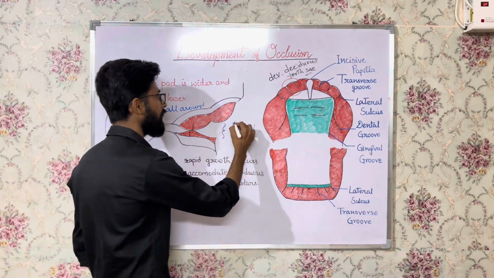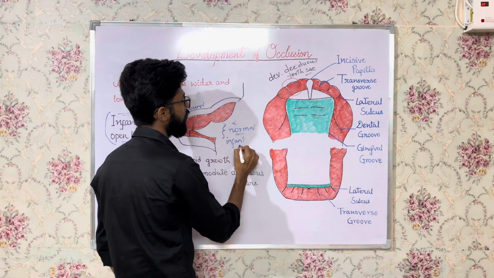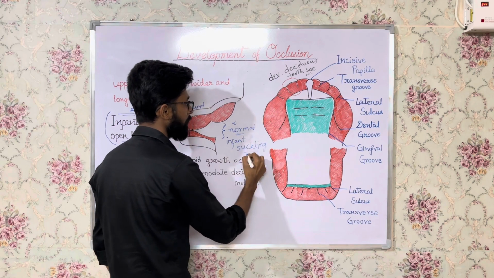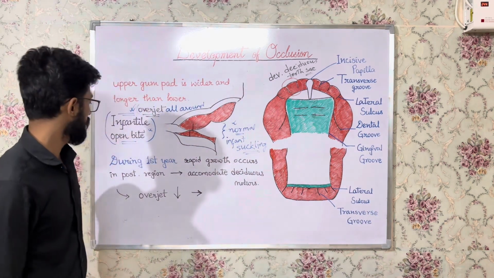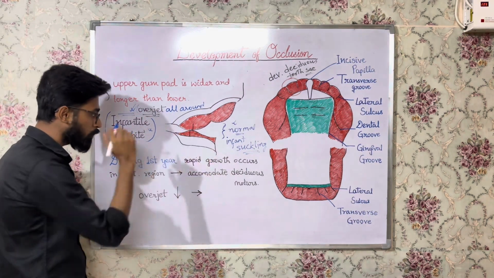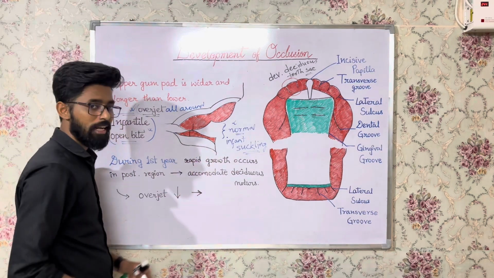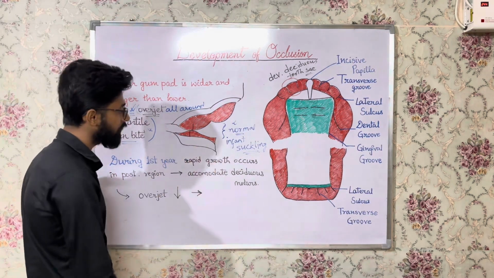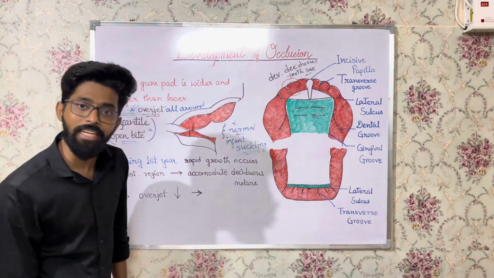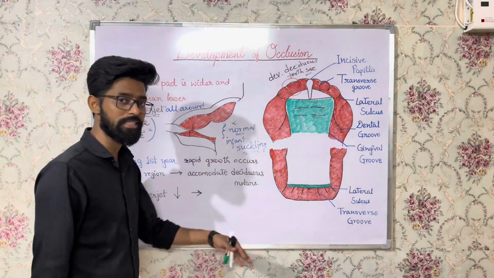And why is it normal? Because it helps the infant in breastfeeding or suckling, right? The infantile open bite helps in suckling. Okay. Now during the first year, rapid growth occurs in the posterior region, and the gum pads become wider. Why? To accommodate the deciduous molars, right? To accommodate the erupting deciduous molars, the deciduous molars that are about to erupt.